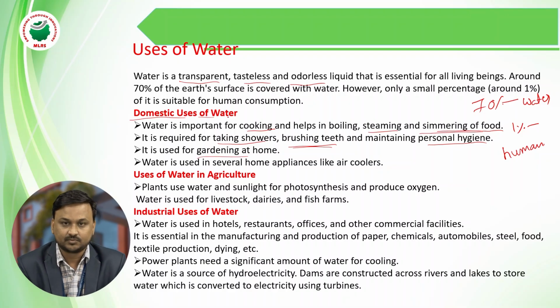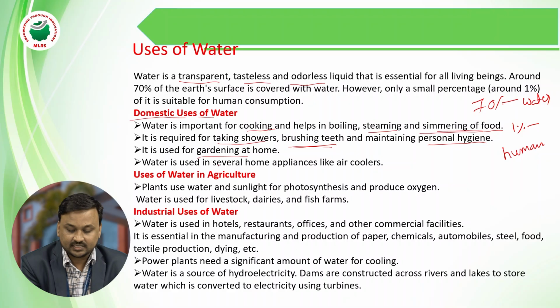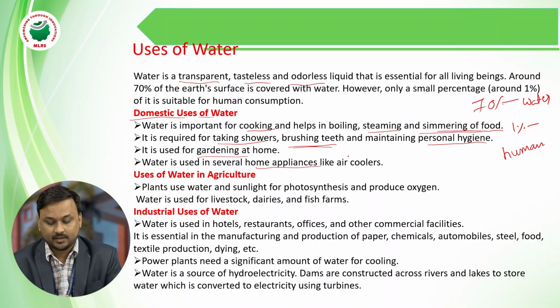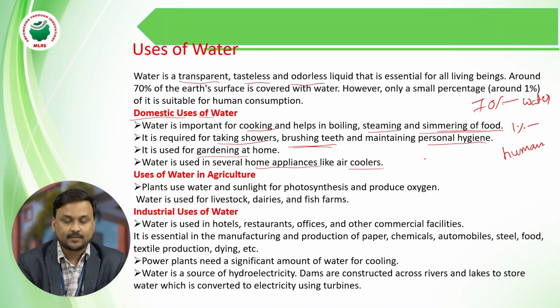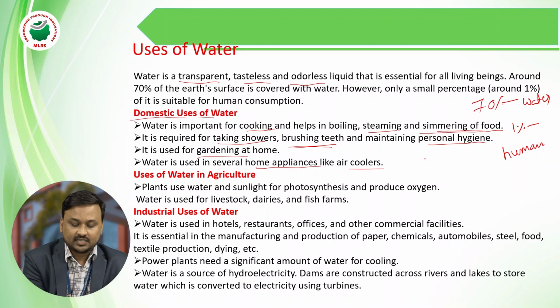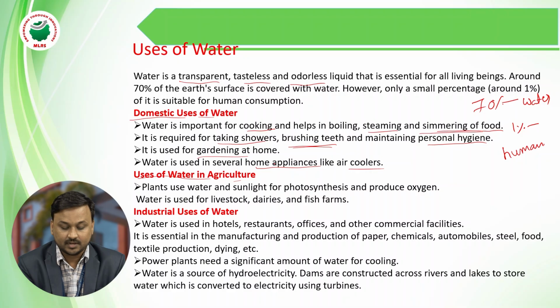This water is essential for everyday use. Water is also used in several home appliances like air coolers, and in agriculture, mainly for plants and photosynthesis, which produces oxygen. Water is also used in livestock, dairies, and fish farms.